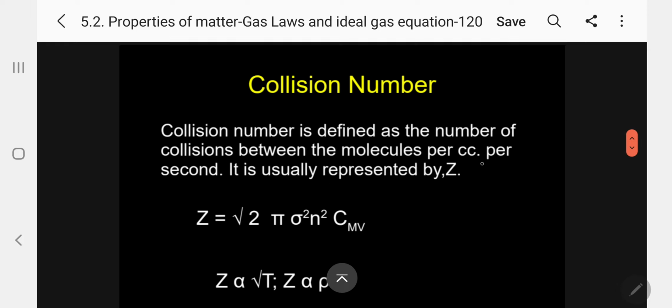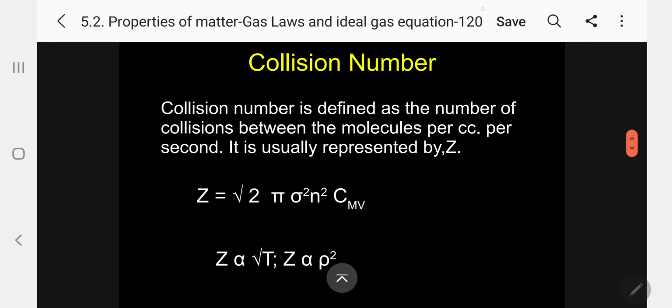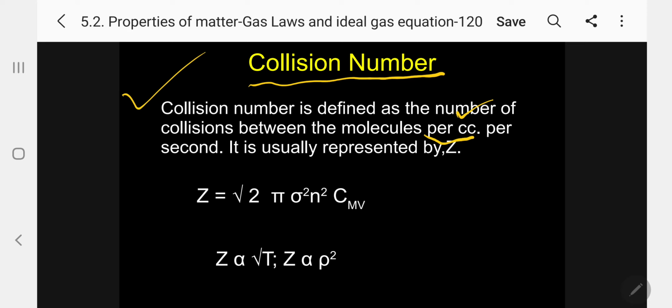Kindly follow. The third one is the collision number property. Collision number is defined as the number of collisions between molecules per second, per cc.